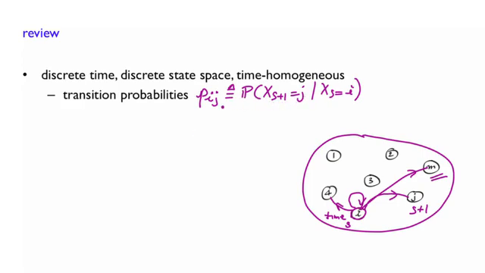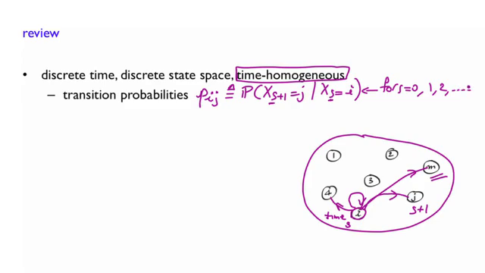Notice that these transition probabilities, Pij, are not a function of s. So irrespective of what the time s is that we are talking about, these transition probabilities are the same. So this is what we mean by a time homogeneous Markov chain. In other words, these are valid for s equals 0, 1, 2, and so on and so forth.